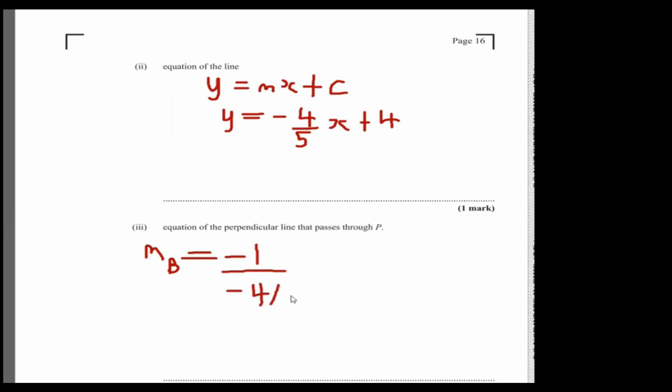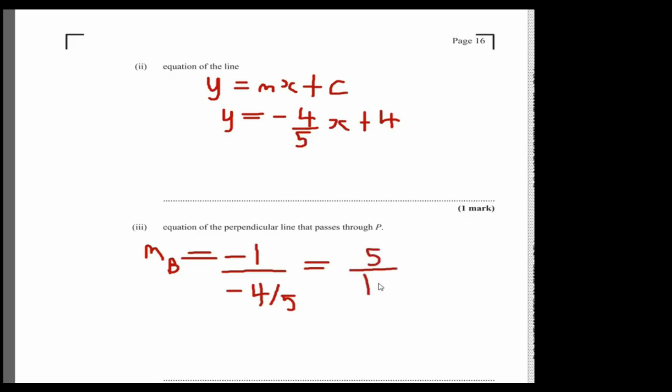How do I know that? Because the product of the gradients of two perpendicular lines is -1. And so that gives us 5 over 4.